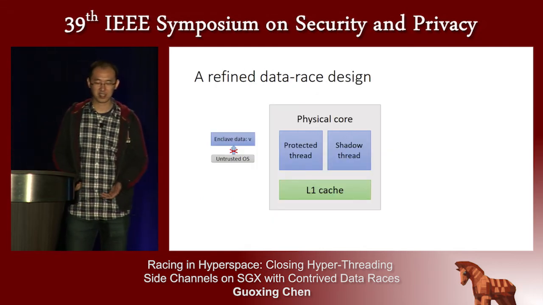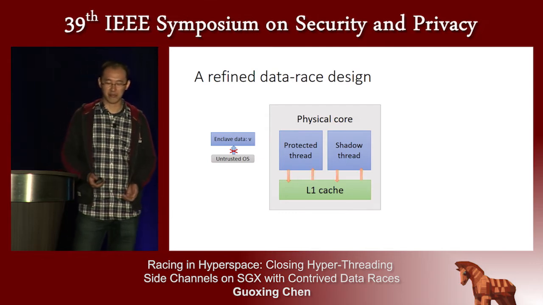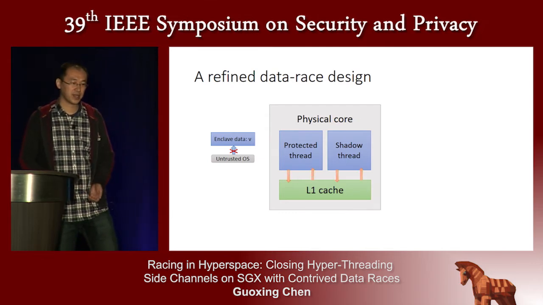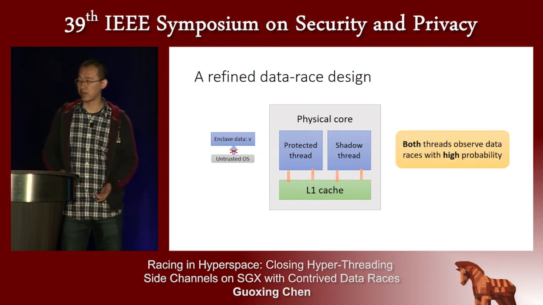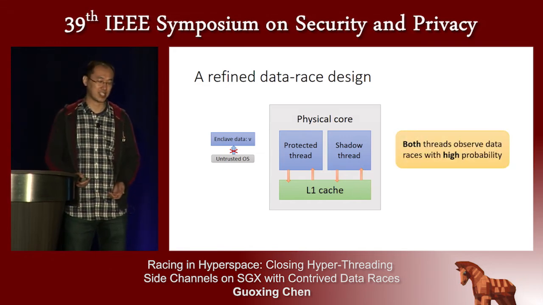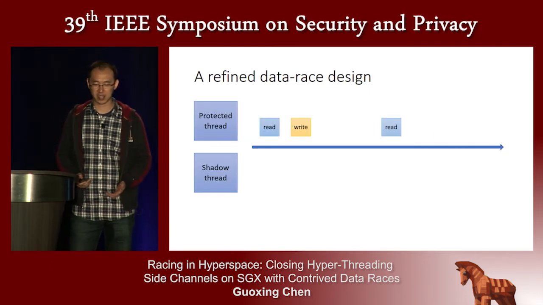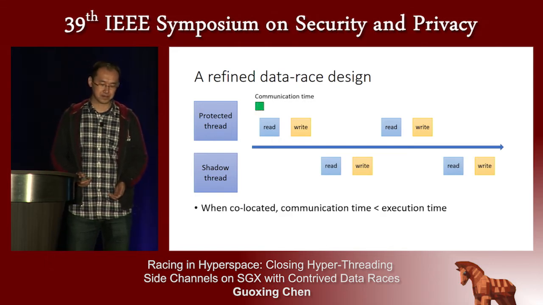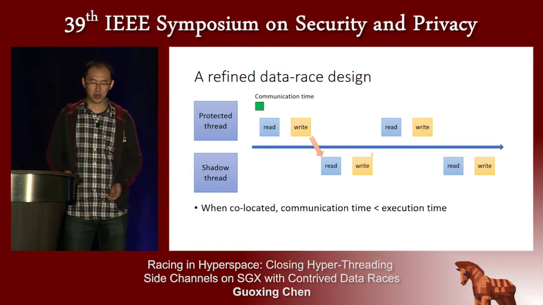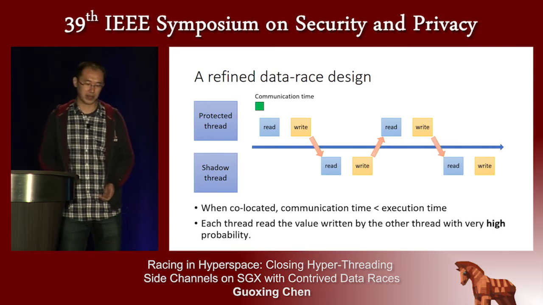Here's the basic idea of contrived data race, but to defend against real attacks, the design needs to be refined. So in the refined design, both threads will read and write on the same shared variable. And the goal here is that when they are collocated, both threads will observe data race with high probability. So let's see, both threads will operate like this, and the communication time is much smaller. So each thread will read the data written by the other thread with very high probability.